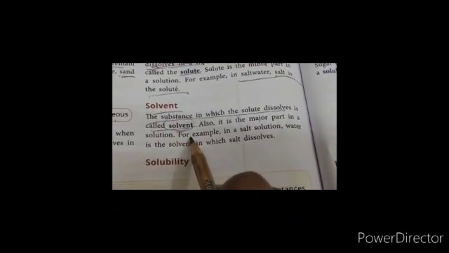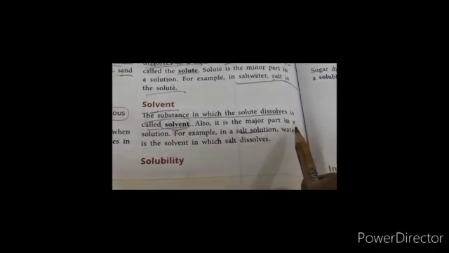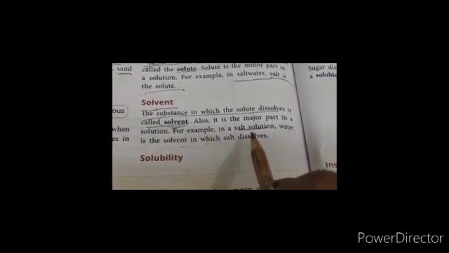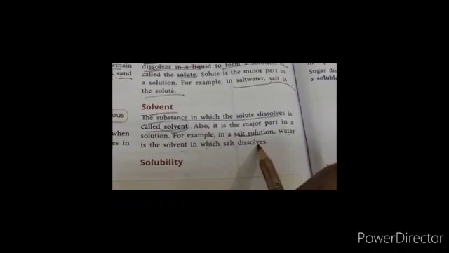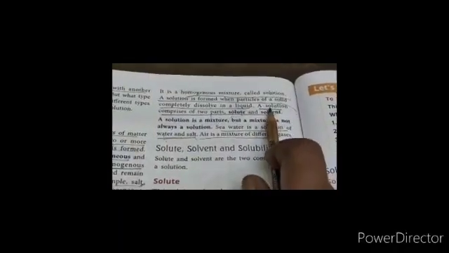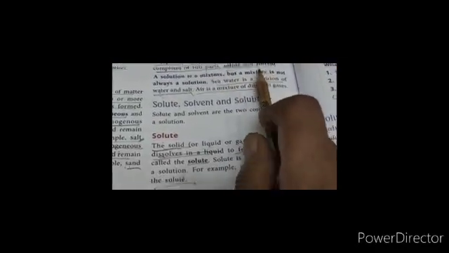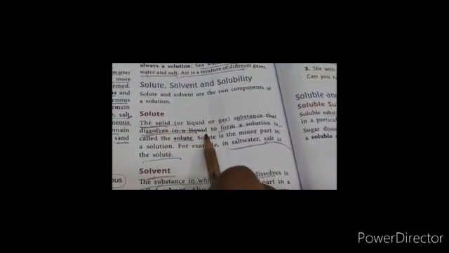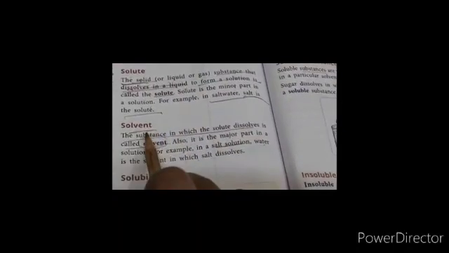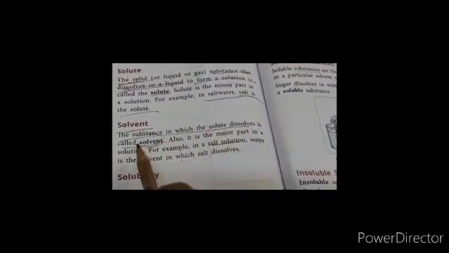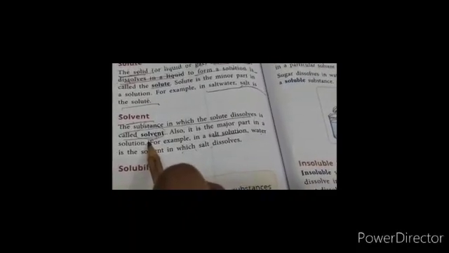So, when we take the example of salt solution, water is the solvent in which salt dissolves. So, children, a solution is made up of two parts, solute and solvent. Solute is the part which gets dissolved in the liquid or the solvent, and solvent is the part which allows the solute to dissolve in it.